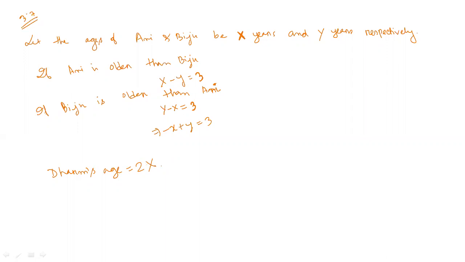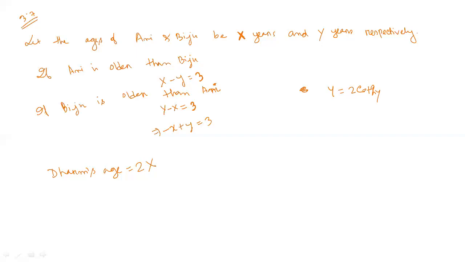And Biju is twice as old as his sister Kethi. So what will be Kethi's age? Biju is twice as old, that means Y equals twice Kethi.